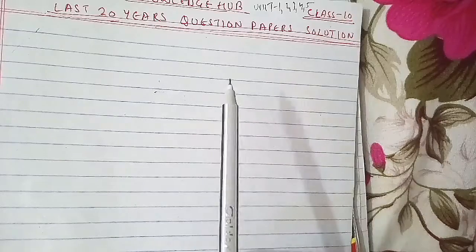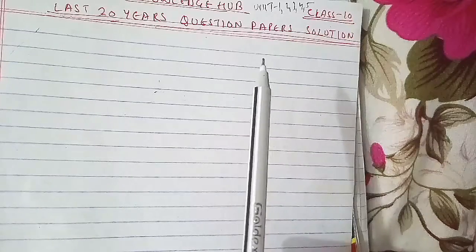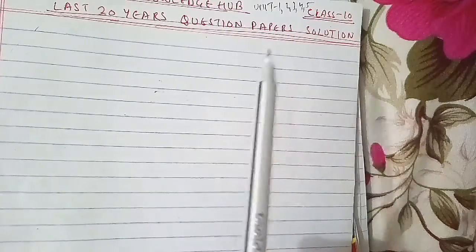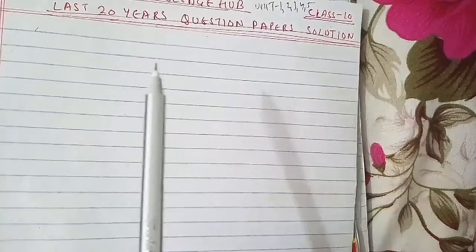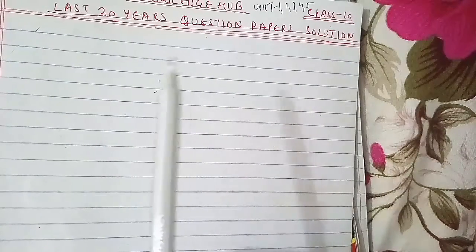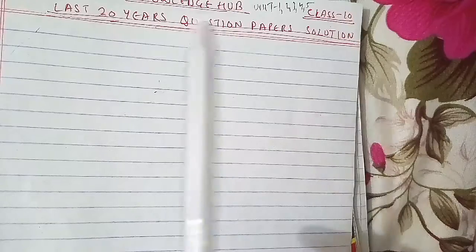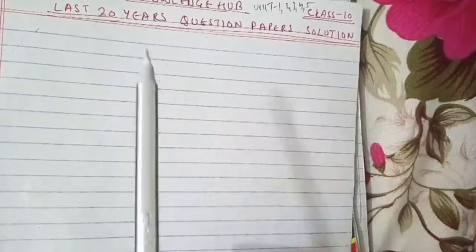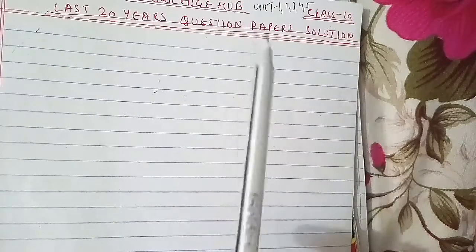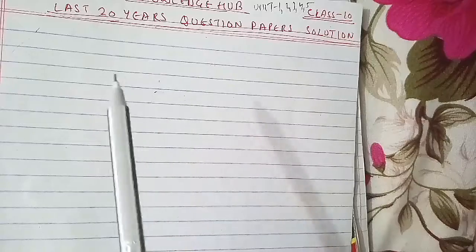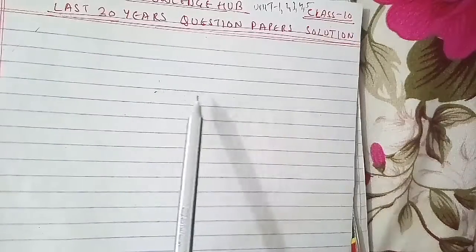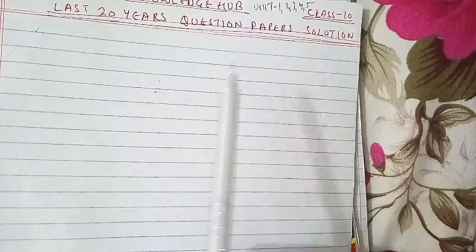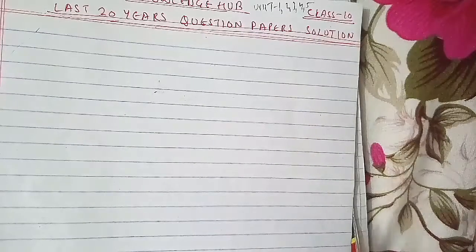What are legacy systems, why do they require re-engineering, and describe briefly the steps required for re-engineering a software product, that is from unit 5. What is software maintenance, describe the various categories of software maintenance, and which category consumes the maximum effort and why, that is also from unit 5. Another is to discuss the different categories of software development projects according to the COCOMO estimation model. This is also from unit 5 as well.